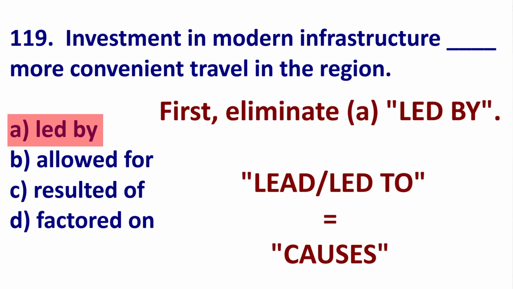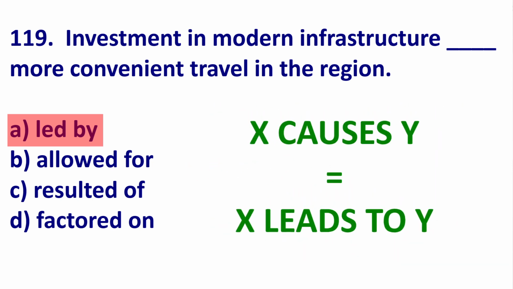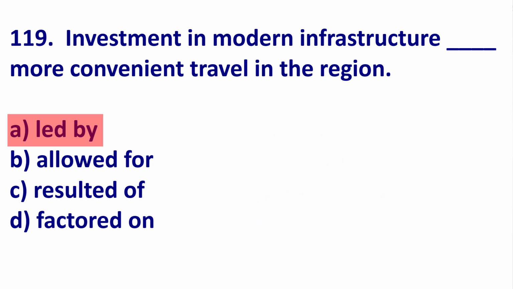So, first, eliminate A. When you are talking about a cause, for example, smoking can cause illness, you will use lead to, not lead by, but lead to. So, smoking can lead to illness. A bad economy can lead to an increase in crime. So, because we have the preposition by, we have led by, it is incorrect. We need led to. So, A is gone.